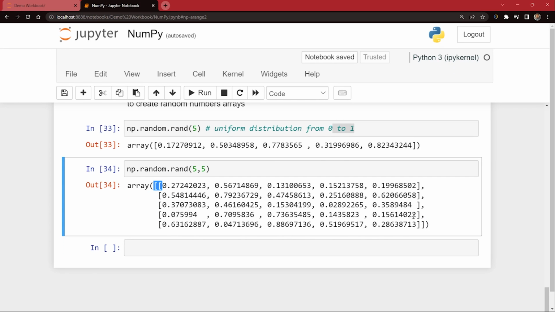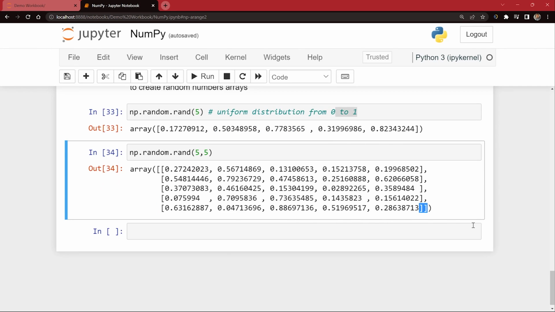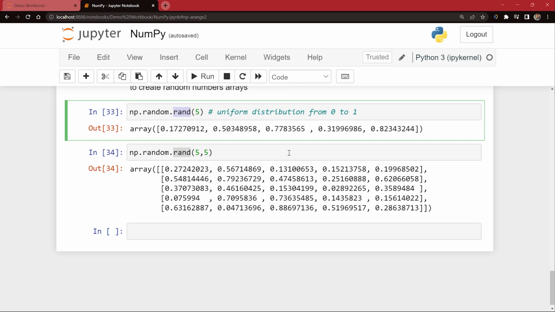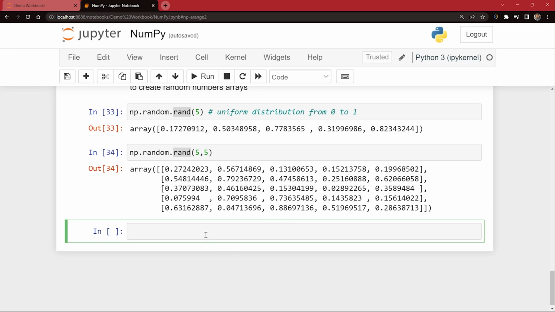See, there are two square brackets. This tells us that it's a uniformly distributed matrix between 0 and 1. That is how you get it using the rand function from the random library in NumPy. So basically, rand works with uniformly distributed numbers.